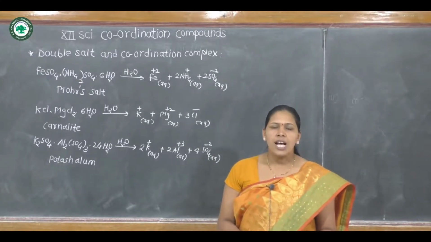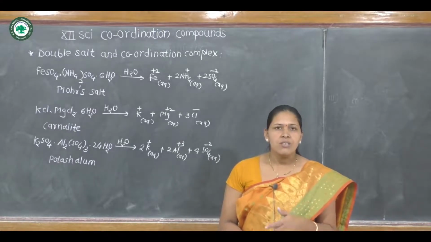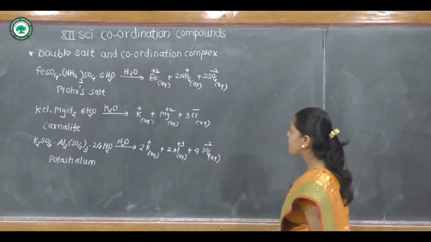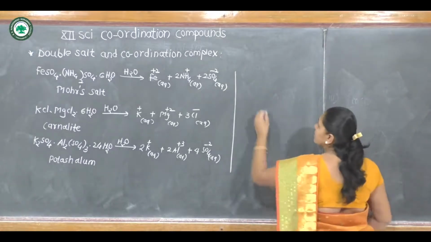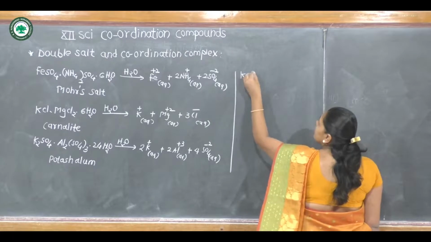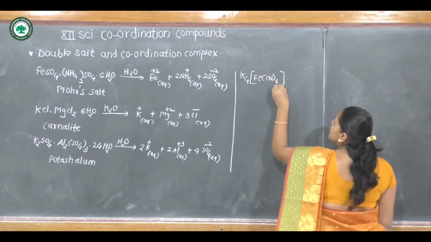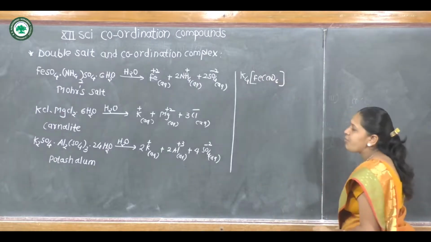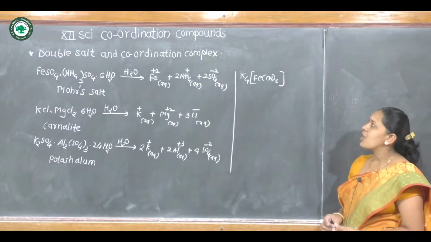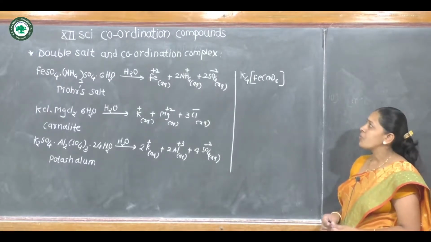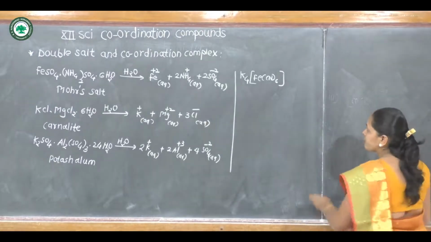One is the ionizable ion and second is the coordination sphere. For example, take this coordination complex, whose name is potassium hexacyanoferrate(II).